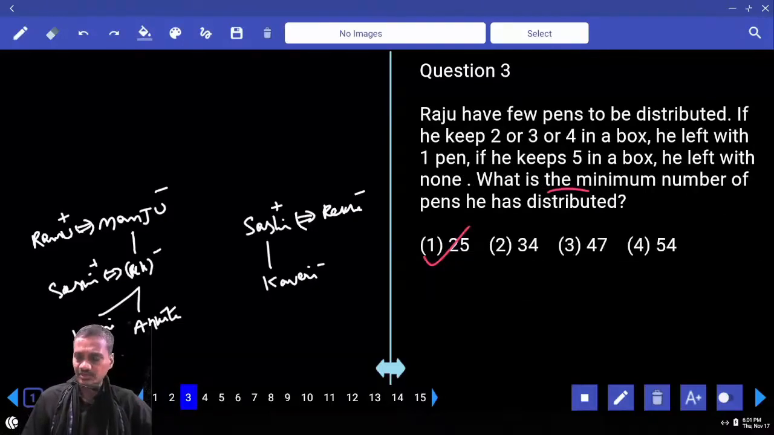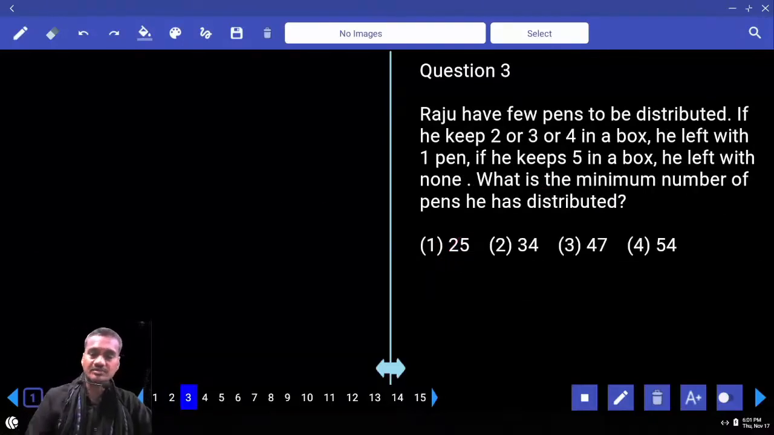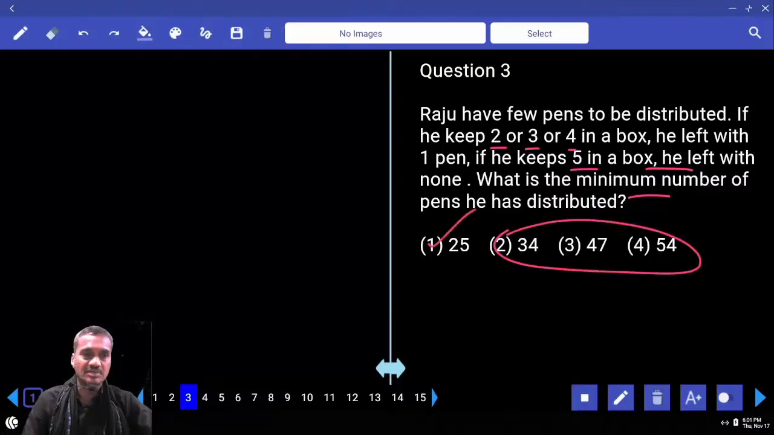Then coming to question number 3. Now Raju has a few pens to be distributed. If he keeps 2 or 3 or 4 in a box, he is left with 1 pen. That means with 2 or with 3 or with 4, he will be left with 1 pen. And if he keeps 5 in a box, that will be with none. Then what is the minimum number of pens he distributed? Now it must be a multiple of 5. Among these, there is only 1 multiple of 5 given, choice 1. There is no other number.